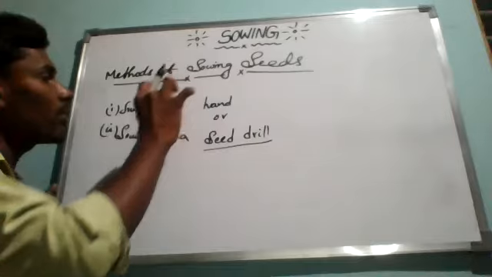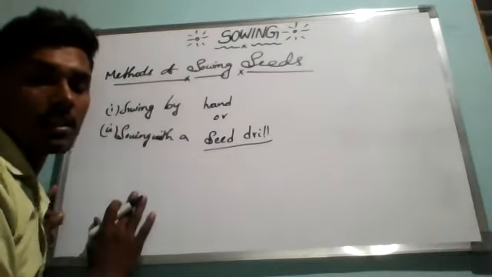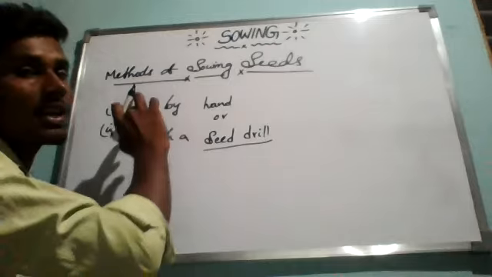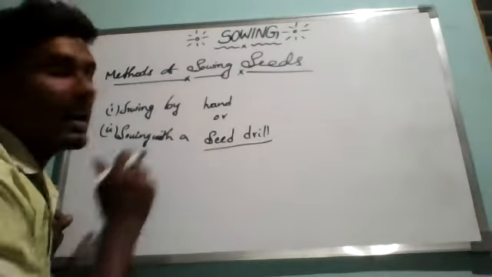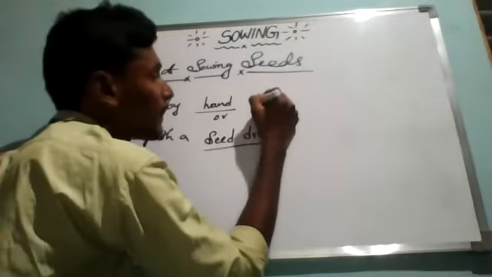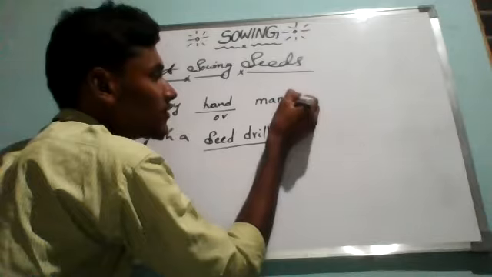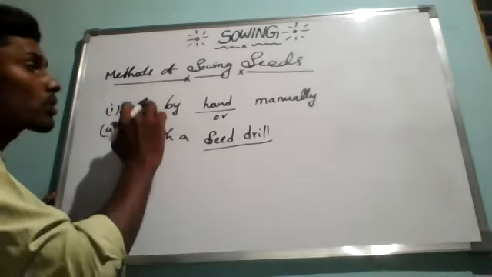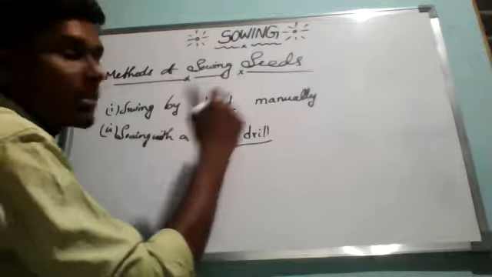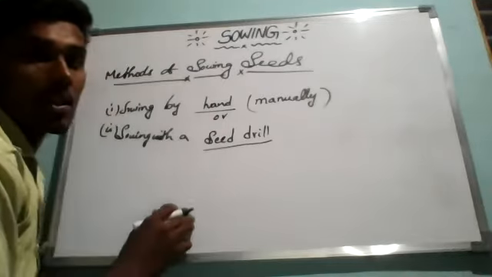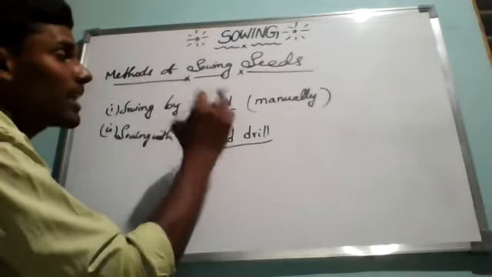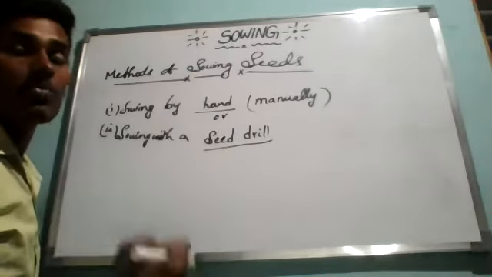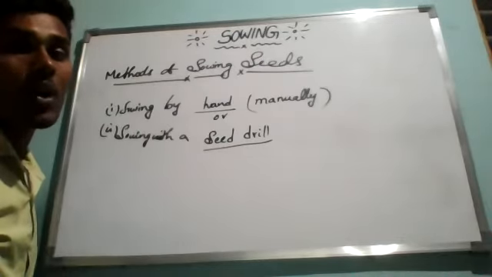Now one by one we will study everything clearly. First, let me come to sowing of seeds by hand. Hand means manually, without using any kind of instruments or equipment. So the sowing of seeds by hand, or manually, has a name. Whatever seeds you are planting with your hand, that process is called broadcasting.